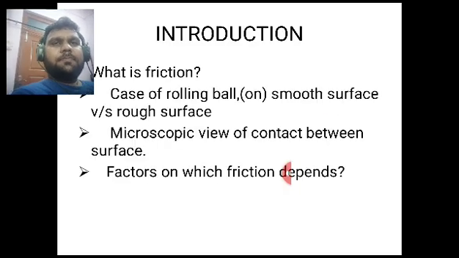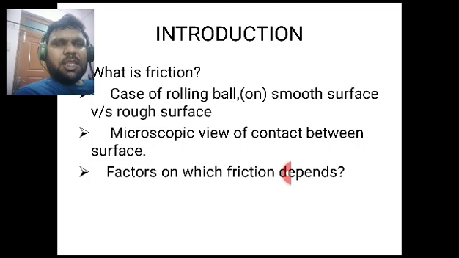We will start with friction. Introduction. So what is friction? Suppose we are having a ball and we are rolling it over a surface. What we observe is that after some time the ball stops moving. So what is the thing that is stopping the ball? One of the things is friction. Friction is the opposing force when one object starts moving on another object.